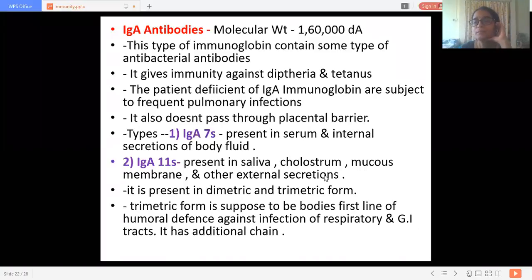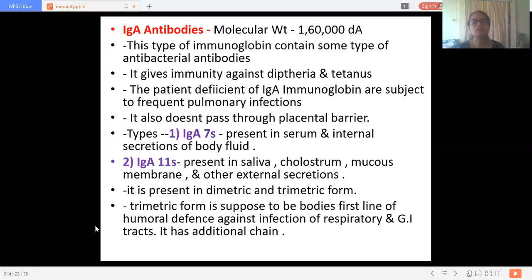Yes, Pranjali? It is immunity produced by the macromolecules present in the extracellular fluid. Okay, but what is the net result of this humoral defense? It acts through the immunoglobulins, which get secreted by the plasma cells. Plasma cells and fluids also. Yes, they produce antibodies. So we call it humoral defense, against the infections of the respiratory and GI tract, and it has an additional chain.